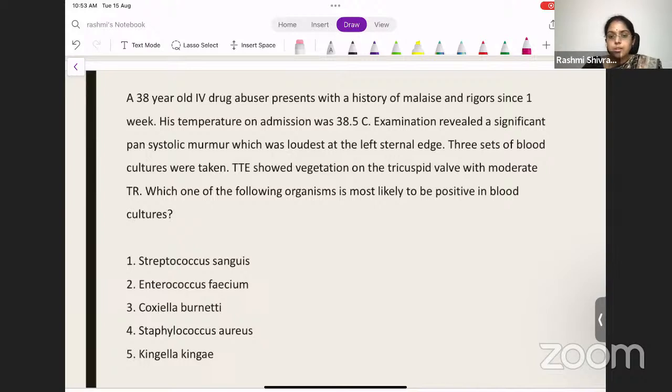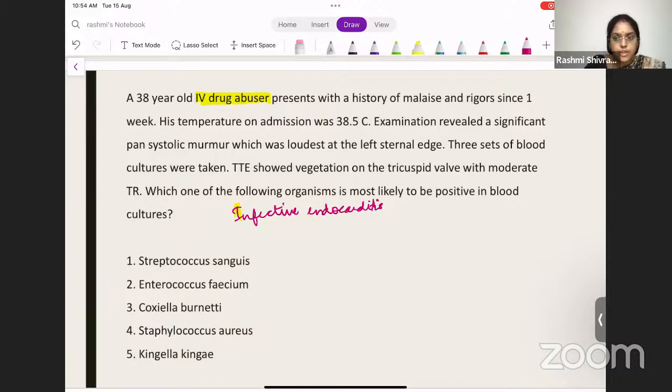So, what is the answer for this question? How would you approach this question? This is an IV drug abuser, which is the most important point in this question, right? It is a very important point because the organism depends on that. We all know what we are discussing is infective endocarditis, right? So we need to remember what organism is more common in certain special situations. In this condition of IV drug abuser, which option will be the correct one?